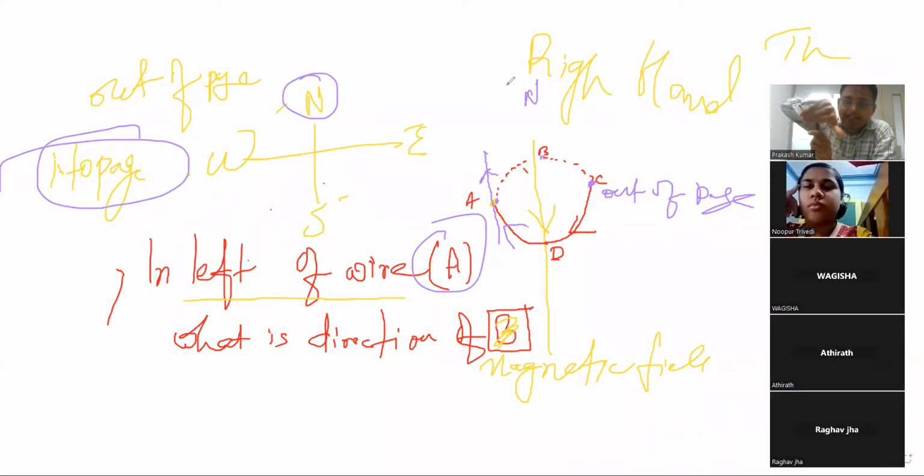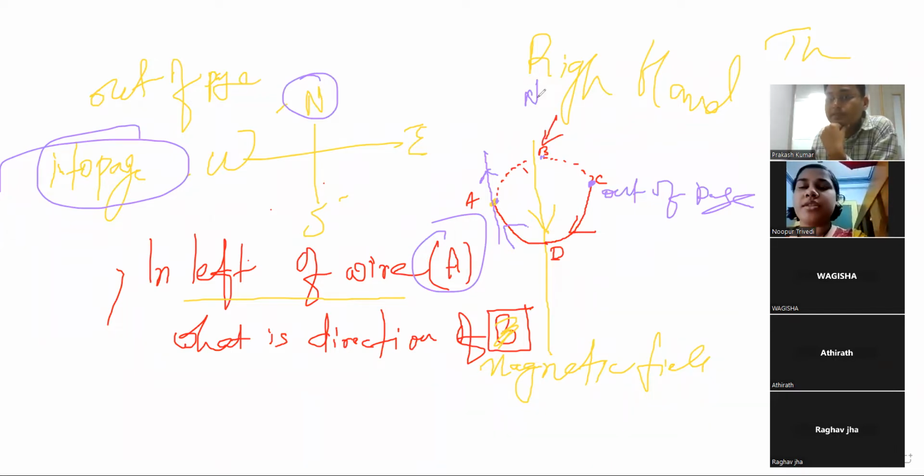Be very practical. I'm curving like that, right? See my hand, here it is going into the page. Here it is getting out of the page. At point B, B is behind, right? So what is the direction of the magnetic field at point B? Out of the page.